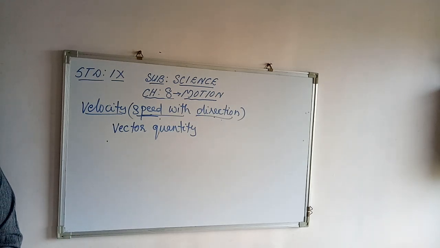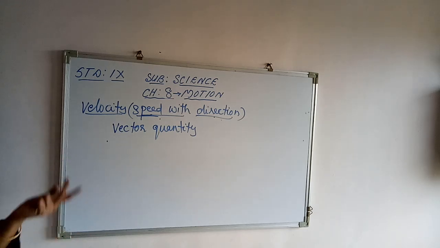When an object is moving along a straight line with variable speed, we can express the magnitude of its rate of motion in terms of average velocity. The object is moving along a straight line, that means the direction remains the same, but the speed is different. So definitely the velocity will be different. So we can express the magnitude in terms of the average velocity. How we calculated average speed, the same way here also, average velocity.